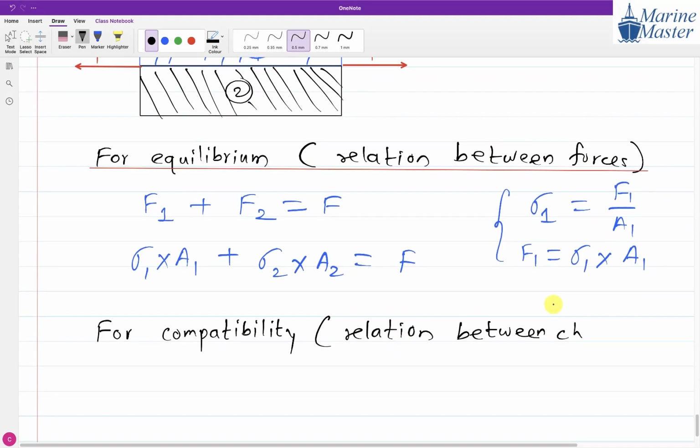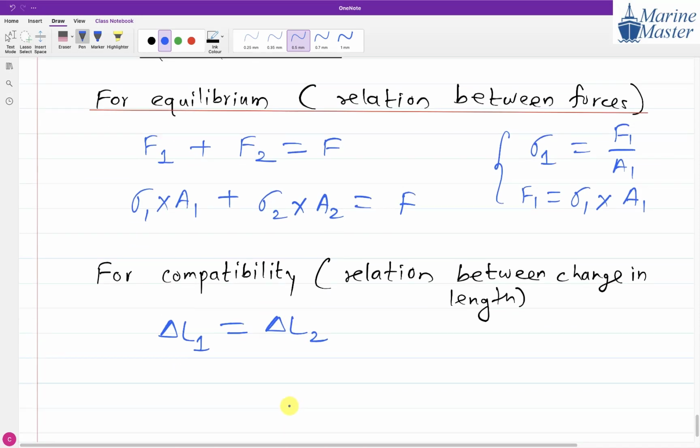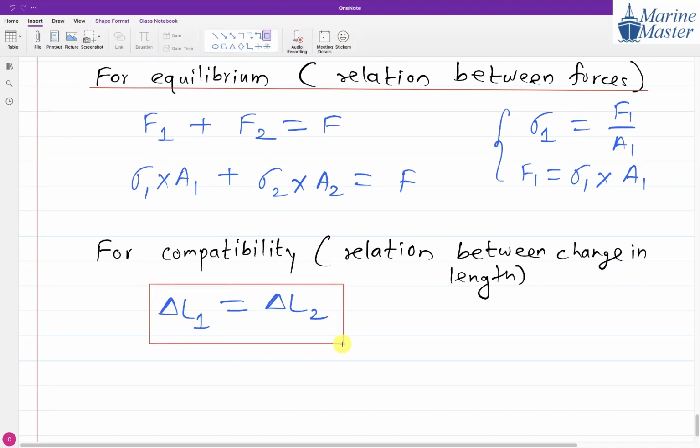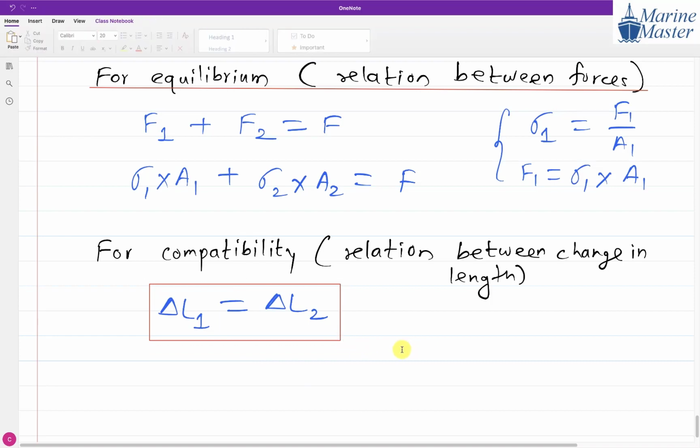So then what? The relation between change in length. What can we say? The change in length of part 1 will be equal to the change in length of part 2. So what is the relation between change in length? The change in length of part 1 is equal to the change in length of part 2.